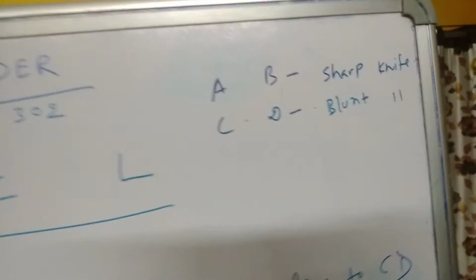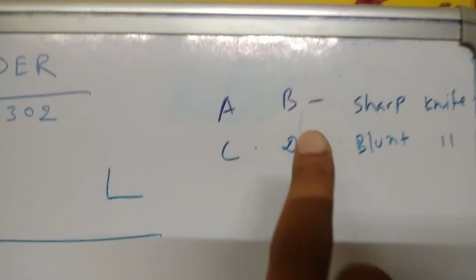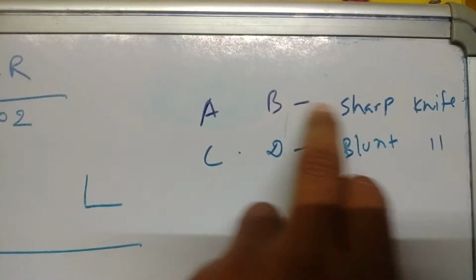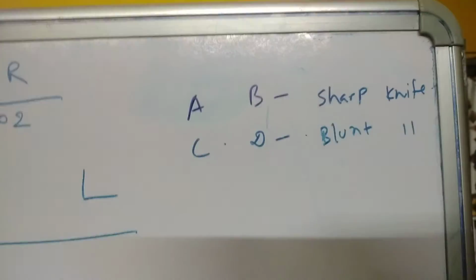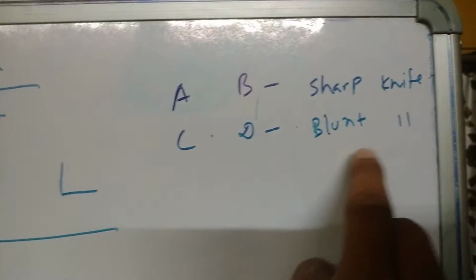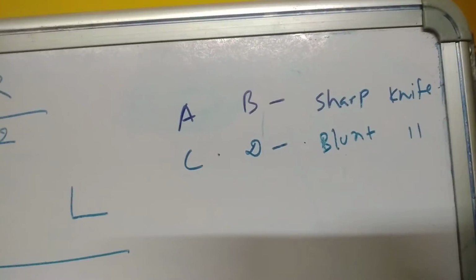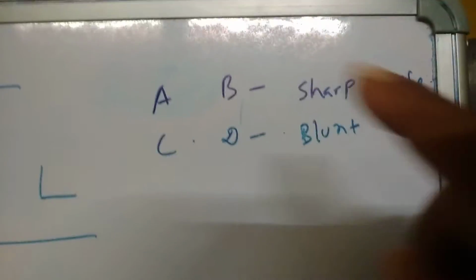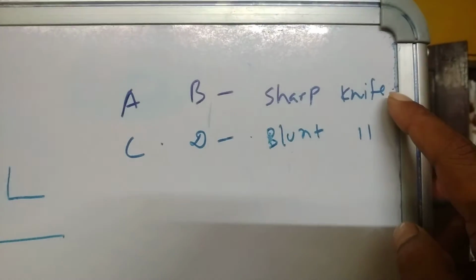Let us learn it with an example. A kills B using a sharp knife, while C kills D using a blunt knife. Look, A is using a sharp knife.